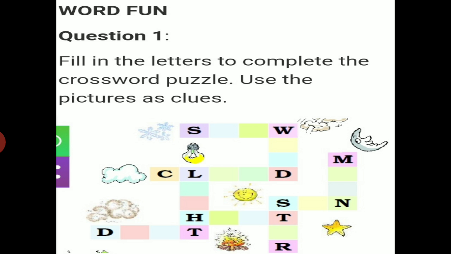Here it is moon. And here it is star, and the middle one is the light. So try to fill letters to complete the words.